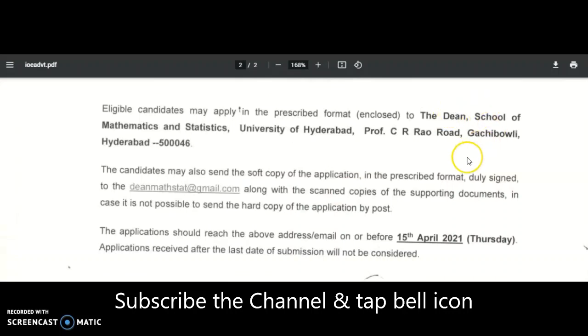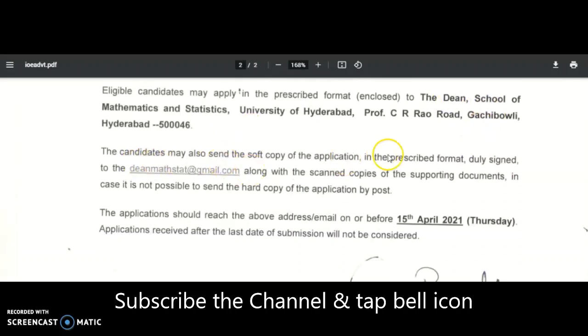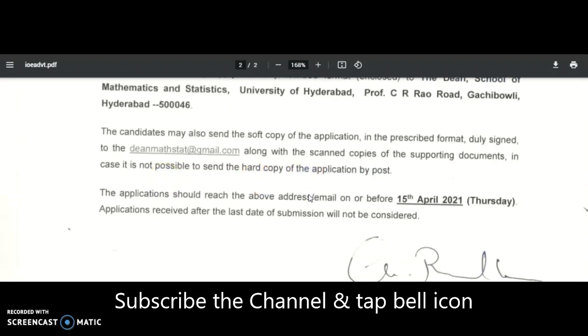Okay, so Professor C.R. Rao, Gachibowli, Hyderabad. And the candidates may also send the soft copy of the application form in the prescribed format, duly signed, to the Dean Maths tat@gmail.com along with the scanned copies of supporting documents, in case it is not possible to send the hard copy of the application by post.